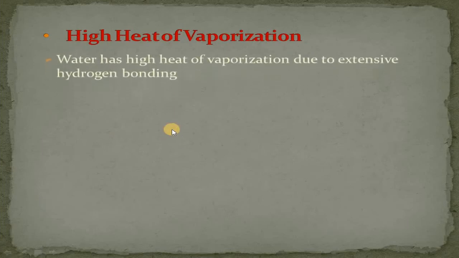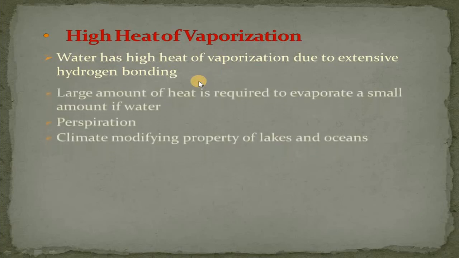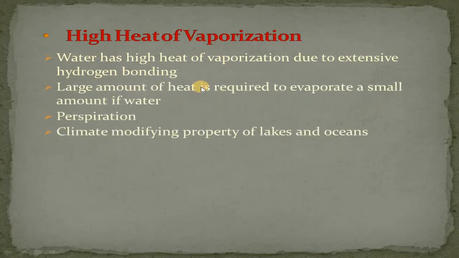Water has high heat of vaporization just because of the extensive hydrogen bonding present in it. So due to this, a large amount of heat is required in order to evaporate even a small amount of water.